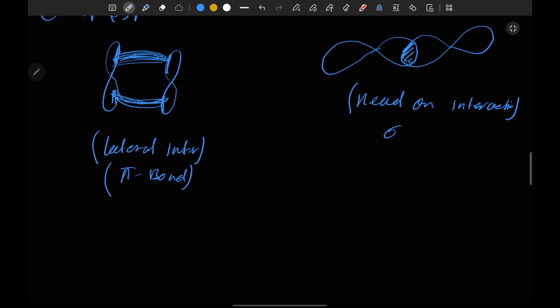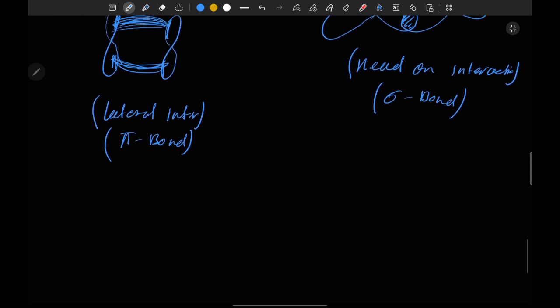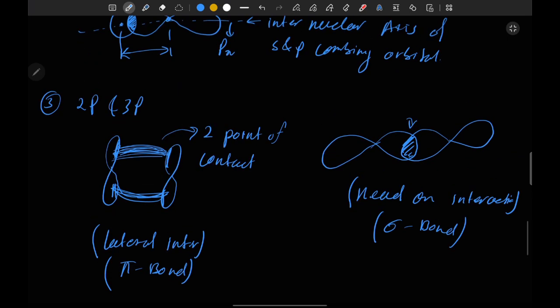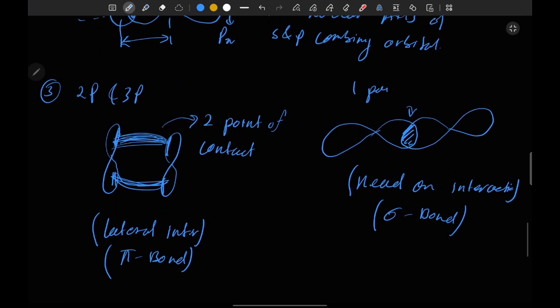So this will form a sigma bond, because here we have two points of contact, and here one point of contact.